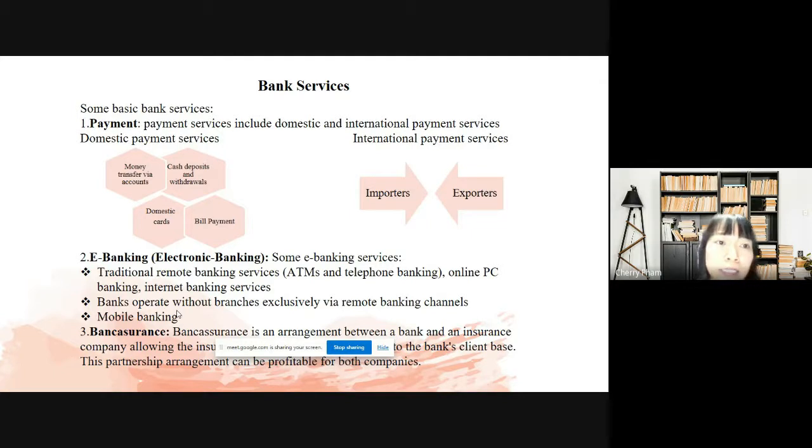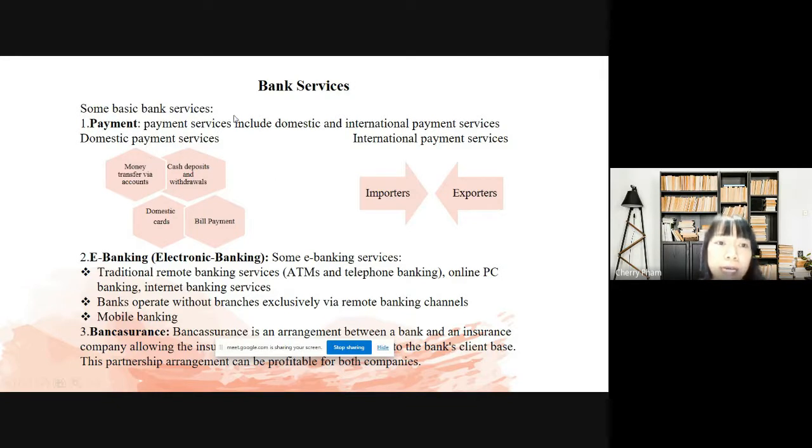In domestic payment services, as you can see on the slide, we have money transfer by account. Do you remember the example I said before? Especially in the pandemic, we had to shop online, and we didn't want to use cash because of the risk it could bring to us, right?